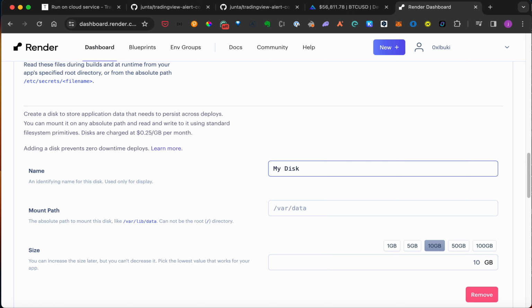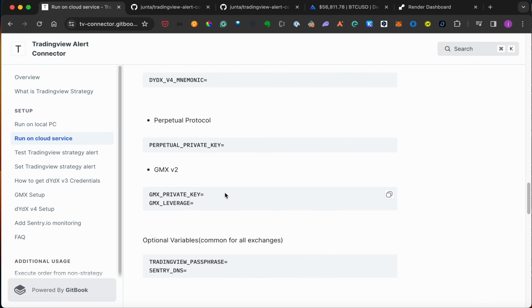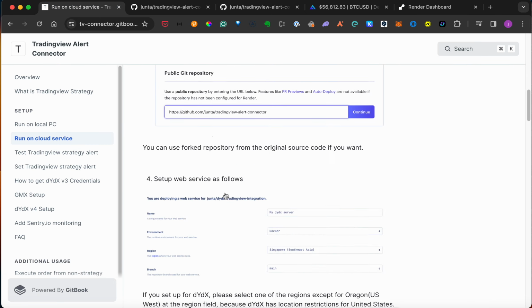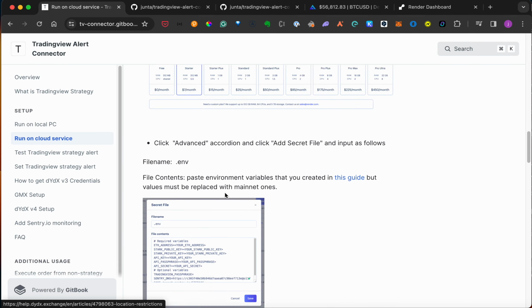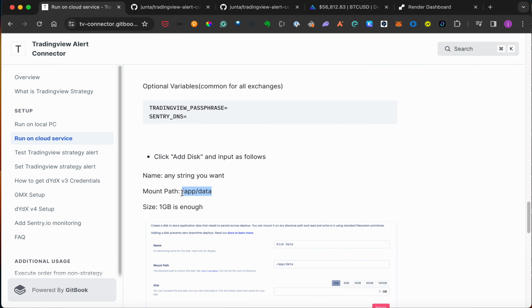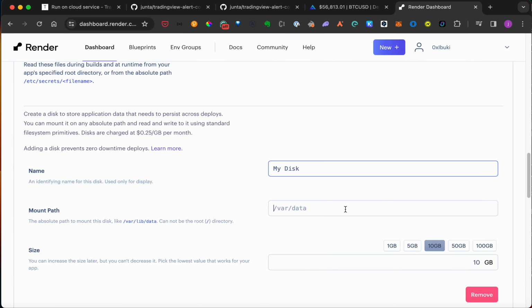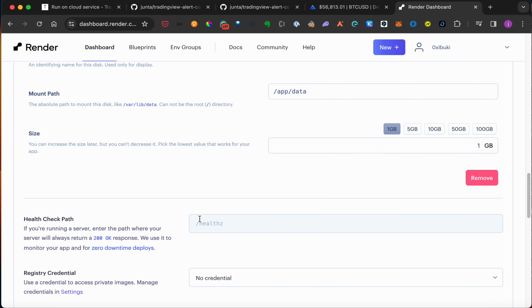My disk and mount path must be this one, /app/data, and the size of 1 GB is enough.